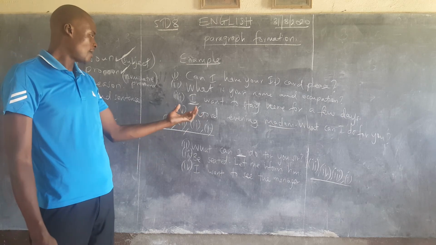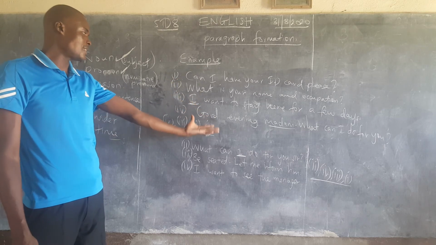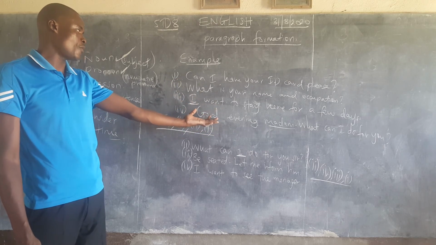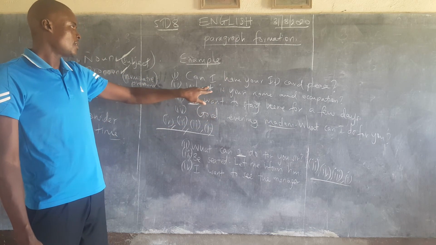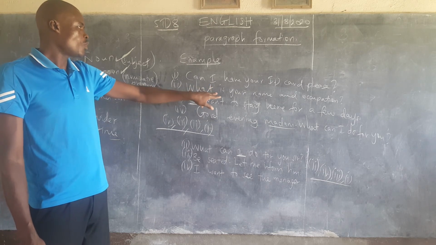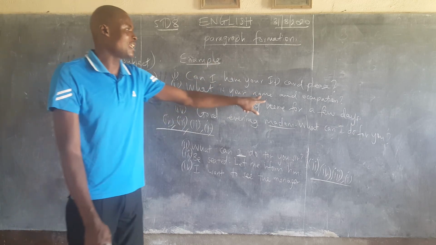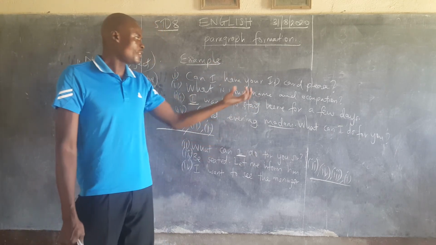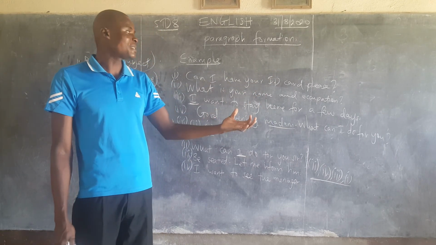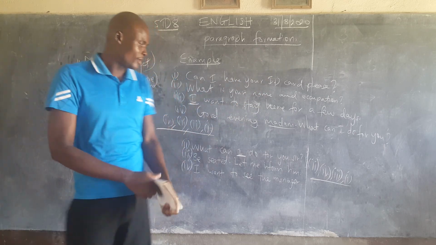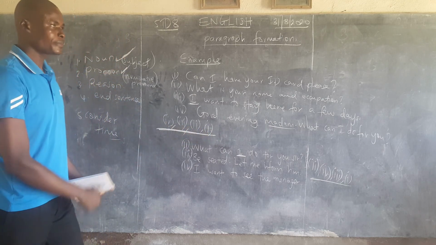So number 1, number 4, then 3, because I want to stay here for, that is what Madam answered in number 4. Then this one can't come before this. You can't say, what is your name and occupation, after you can't say, can I have your ID, then again ask the name, because the ID contains the name. So when the person is given the ID, he's already satisfied. That's why he asks the name first. Maybe the woman didn't answer, then he asks now for the ID. The answer becomes this: 4, 3, 2, and 1.